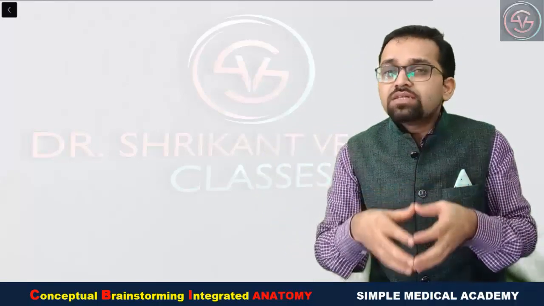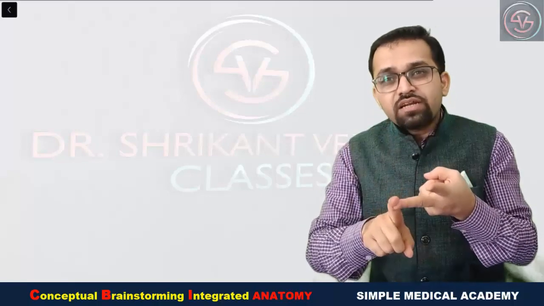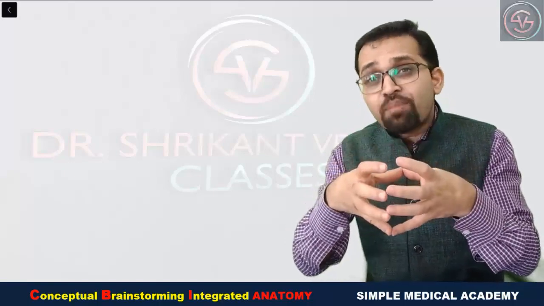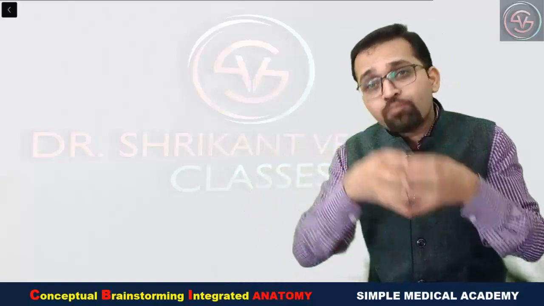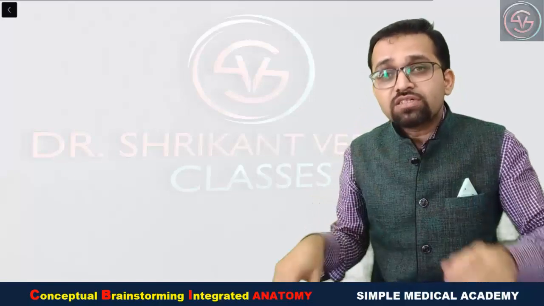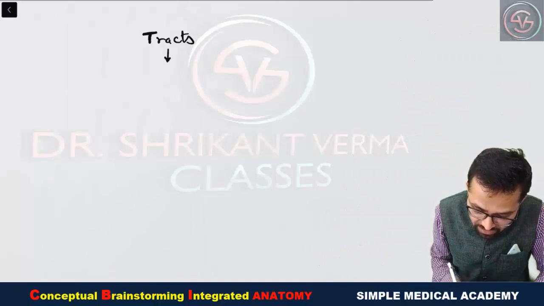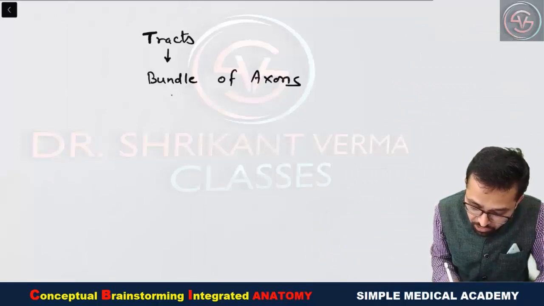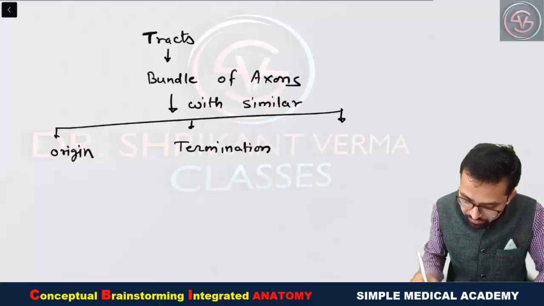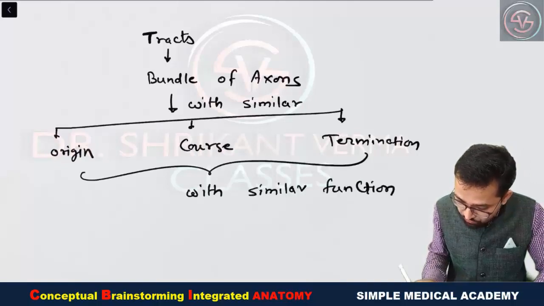What I want to say is, the axons, the nerve fibers with similar origin, similar termination and similar function, make a common bundle of axons which passes either through the anterior white column, the lateral white column or the posterior white column. These bundles of axons are known as tracts. Okay, so what is the definition of the tract? You can write down. In simple language, tracts are bundles of axons with similar origin, course and termination, with similar function.